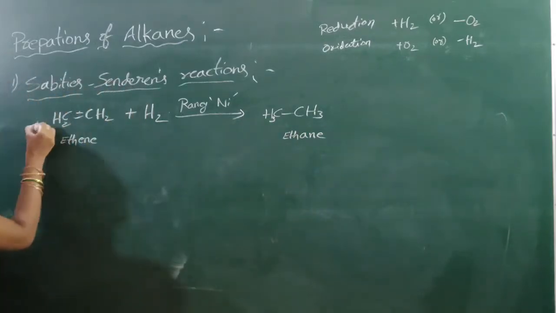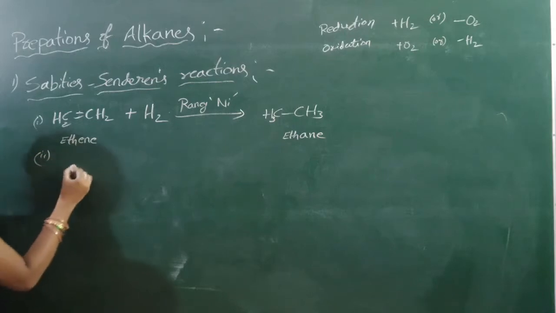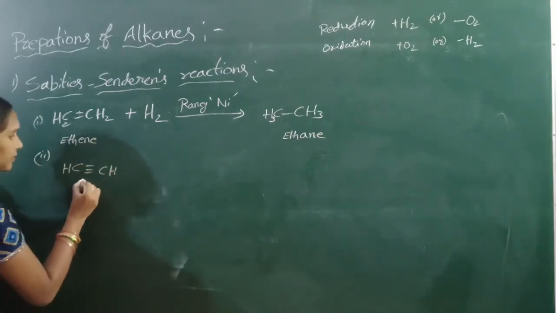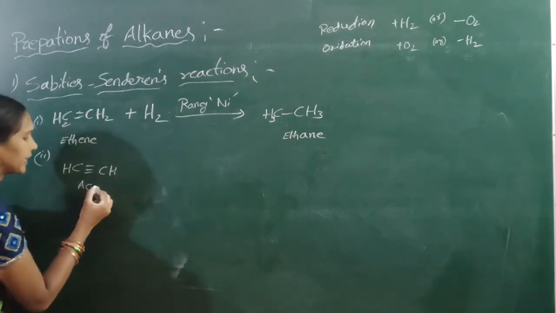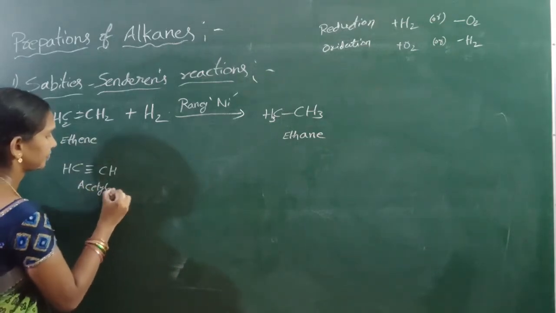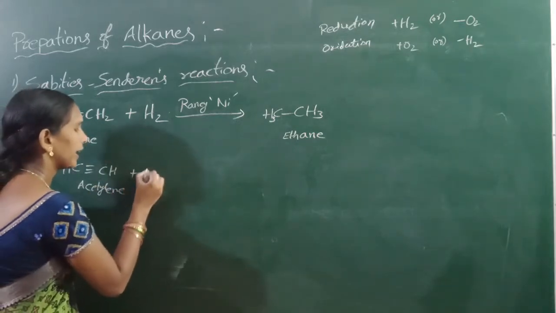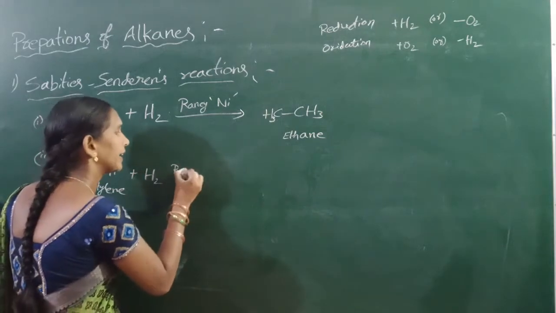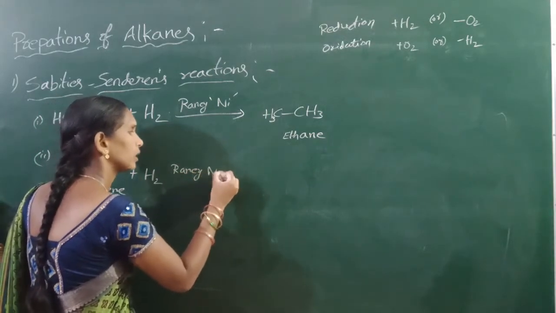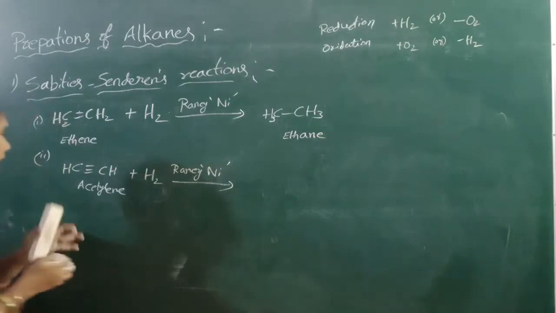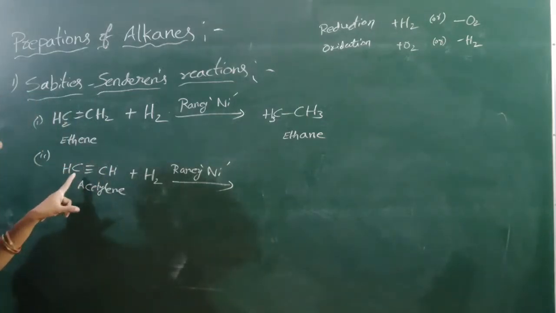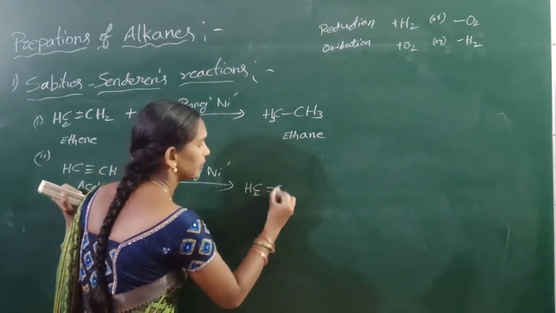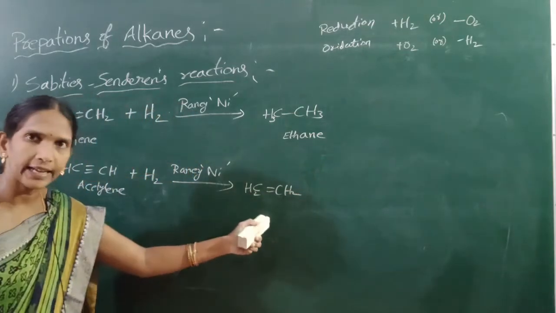The second example is we can take ethyne or acetylene. Acetylene can undergo reduction in presence of Raney nickel. Here one bond is broken to form CH2 double bond CH2, ethene.